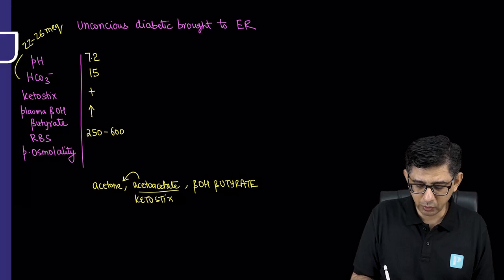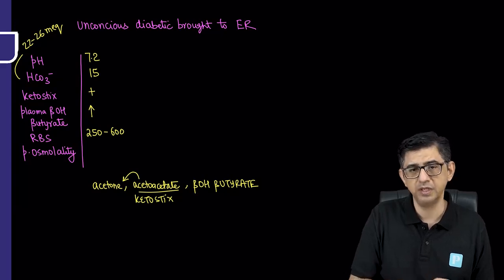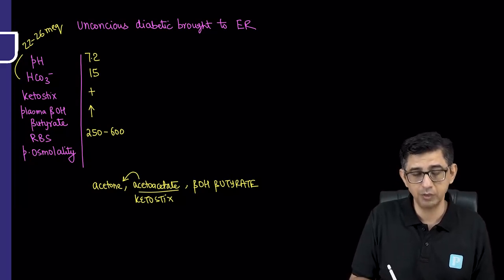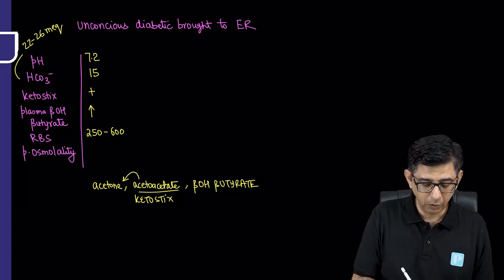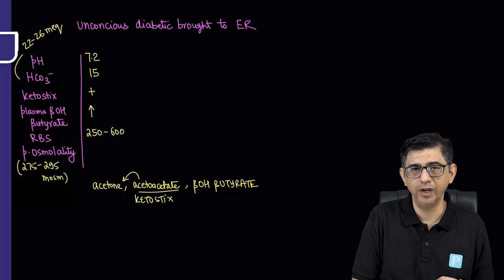Normally the blood sugar of a normal person would be less than 100 in a fasting state, but here it is given anywhere between 250 to 600. It's a cause of concern. And if sugar is going to be more, the plasma osmolality will also be more. Normal plasma osmolality is usually in a range of about 275 to 295 milliosmoles, though some books might say slightly different values like 280 to 290.